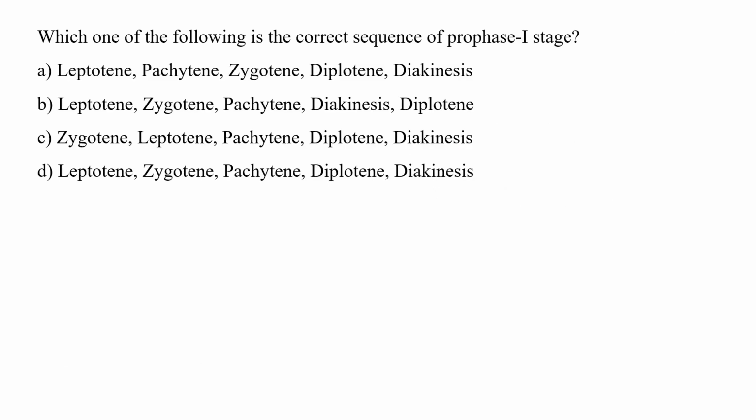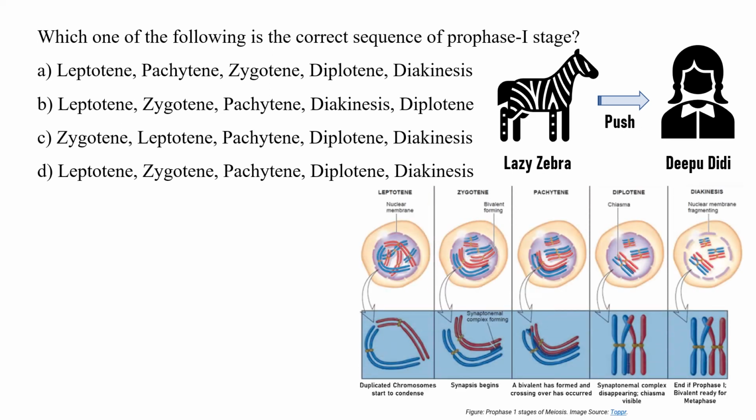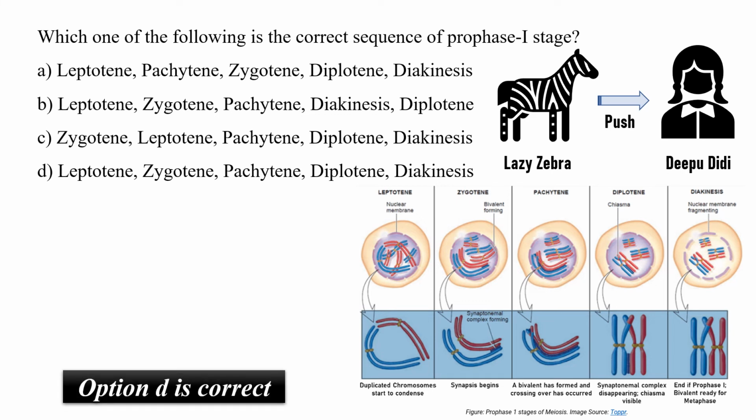Which one of the following is the correct sequence of prophase 1 stage? That is very simple. If you have to remember the sequence of the stages in prophase 1, you can use a mnemonic like lazy zebra push dipu didi. Lazy stands for leptotene, zebra stands for zygotene, push stands for pachytene, dipu stands for diplotene, and didi stands for diakinesis. This is the simplest way by which you can arrange them and remember the correct sequence of prophase 1 stage. So option D has to be the correct answer.